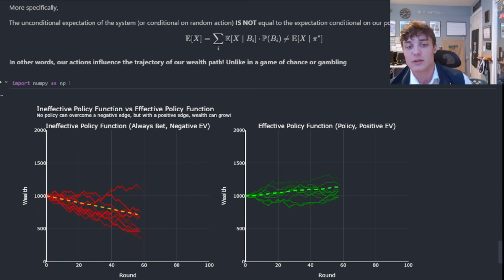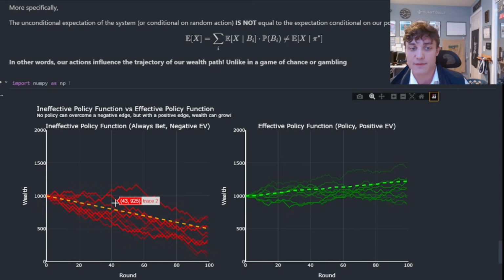What I have here is a chart to illustrate this. On the left, we have an ineffective policy function. We're accumulating losses. But on the right, we have an effective policy function, and we are accumulating edge, accumulating expected value, or wealth over time.